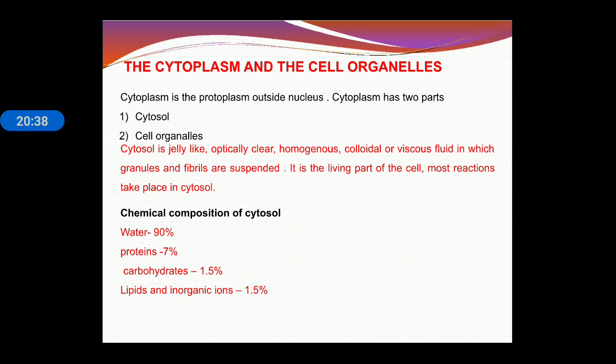Cytoplasm and cell organelle. So cytoplasm has two main components, cytosol and cell organelle. Cytosol is a jelly-like substance, optically clear, homogeneous, colloidal, viscous fluid in which the granules and fibrils are suspended. And cytosol is mainly made up of water, protein, carbohydrate, lipids and inorganic ions. The major component is water, it is about 90%.